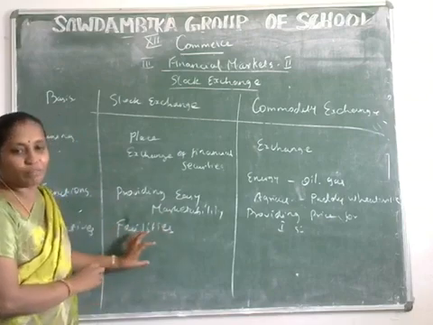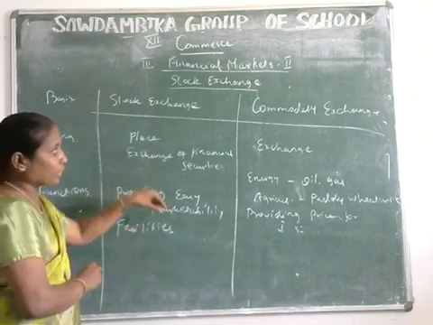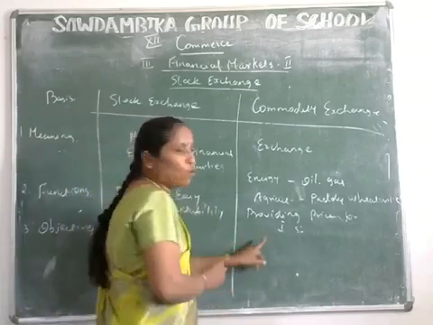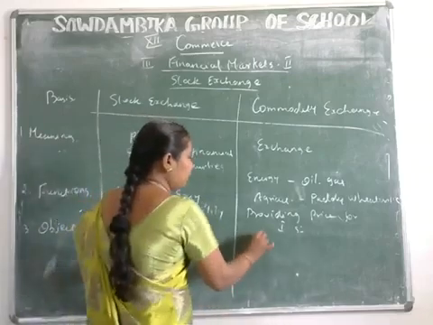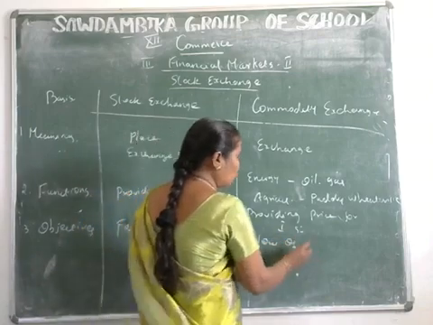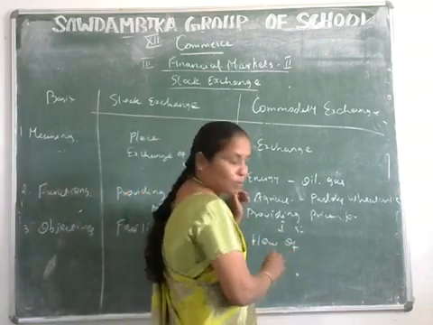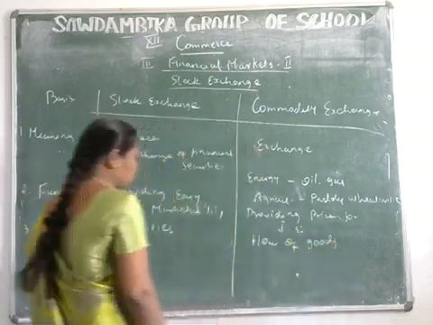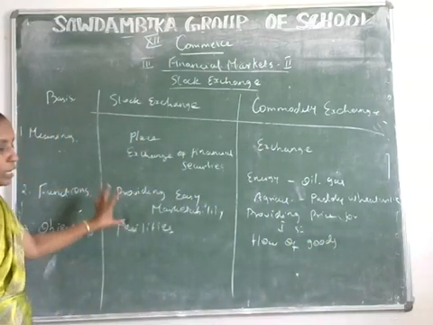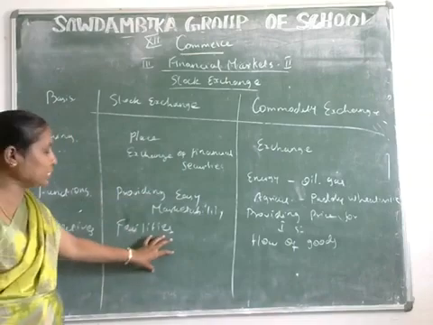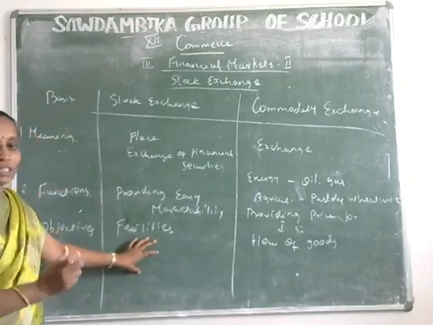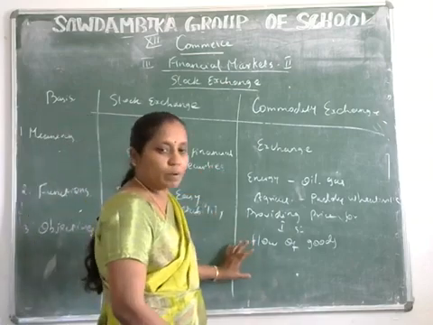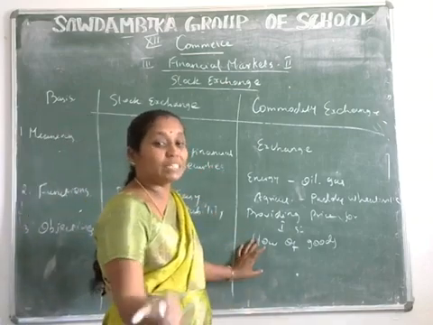But the commodity exchanges provide the flow of goods through risk reduction. Providing the flow of goods is the main objective. So the stock exchange objective is providing facilities to exchange securities, and the commodity exchange objective is providing the flow of goods through risk reduction.